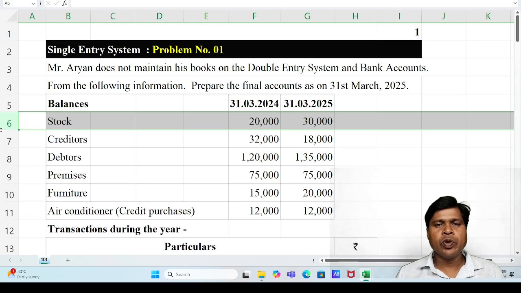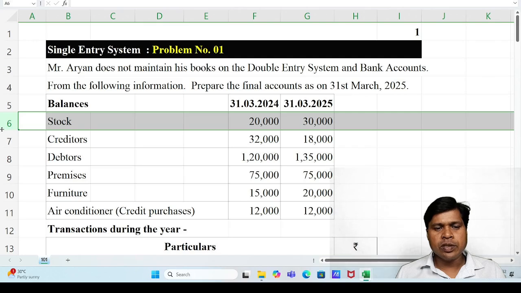In this video, we will learn the topic accounting from incomplete records, which is also called the single entry system. Let's see how to solve the practical problem of single entry system. This topic is included in the syllabus of FY B.Com Accounting and Finance and FY B.Com General Commerce.